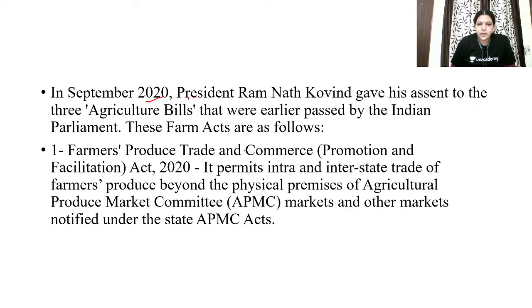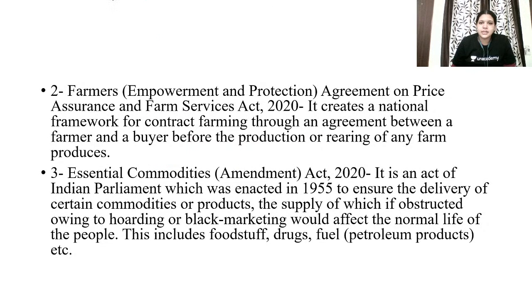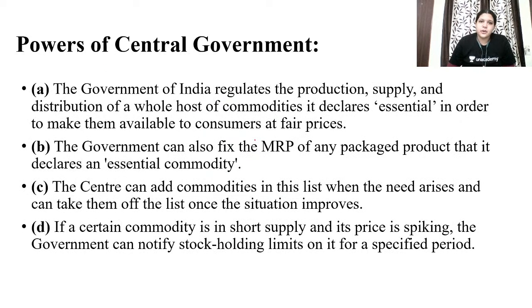One is the Farmers Produce Trade and Commerce Promotion and Facilitation Act of 2020, and then the Farmers Empowerment and Protection Agreement Act, and then the Essential Commodities Act. Please don't get so emotional and start explaining all these acts. Just give a simple meaning of all these acts. And finally, you have to explain about the powers of the central government related to these acts.